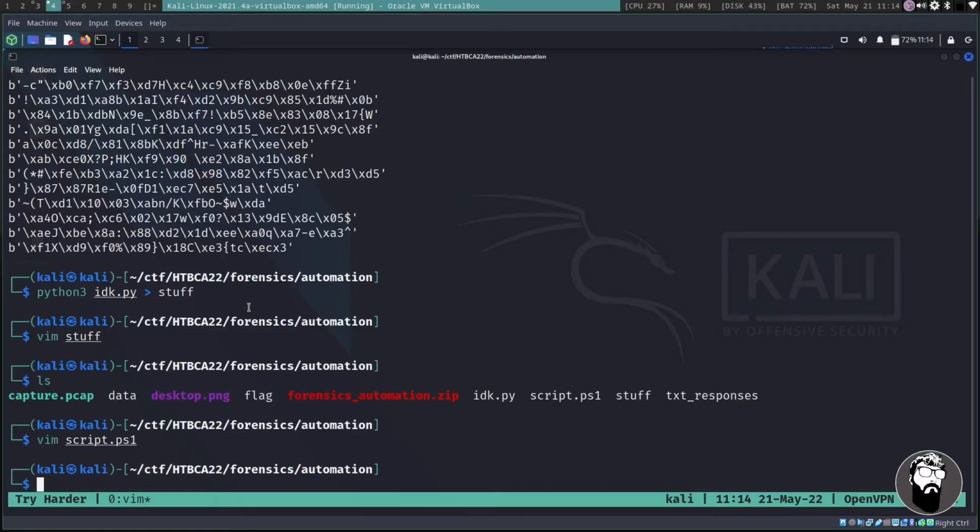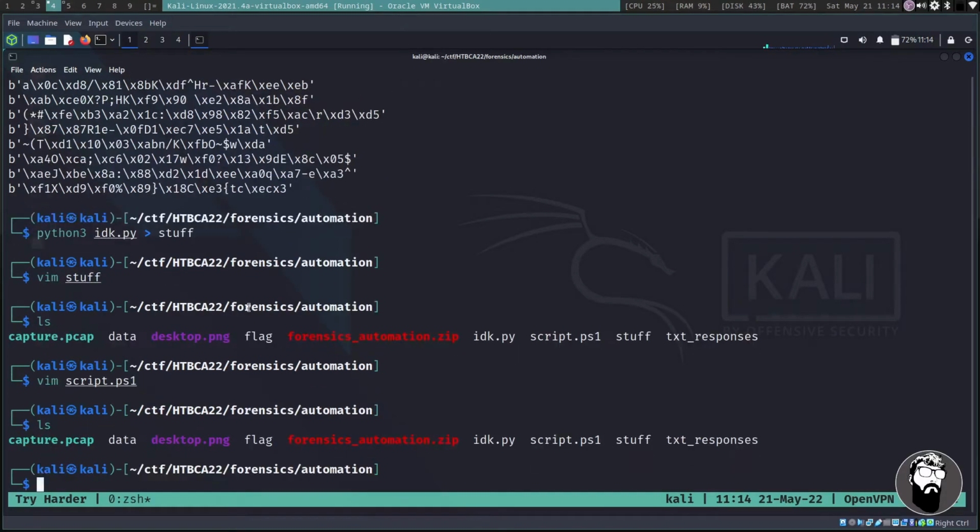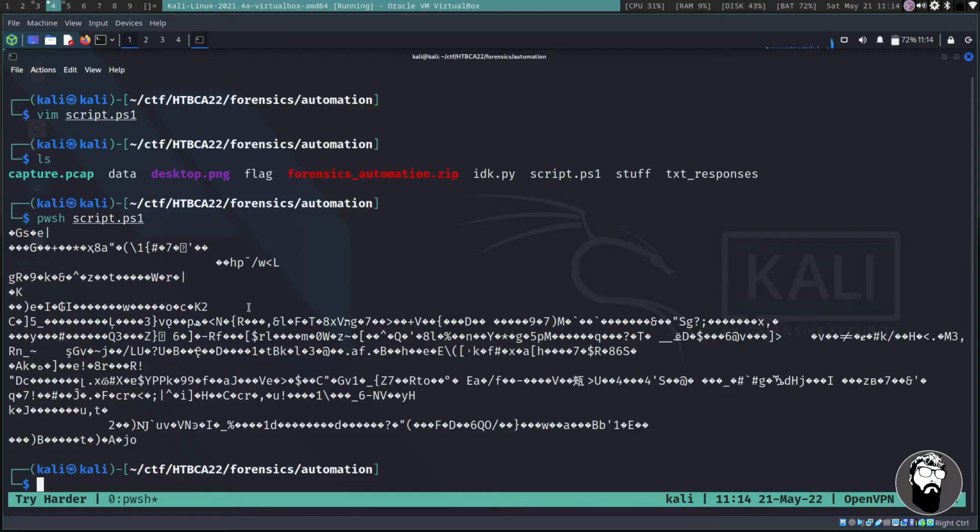Okay. So now this time, if we run PowerShell on our script 1, we should be able to get the rest of our data, hopefully. And we don't. So I messed something up there.